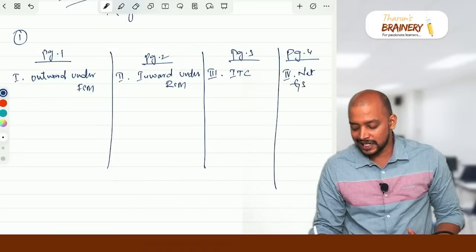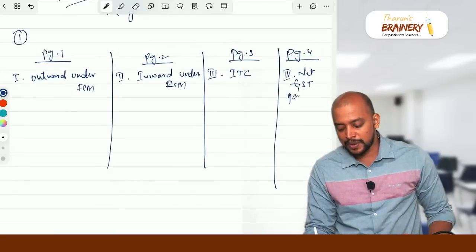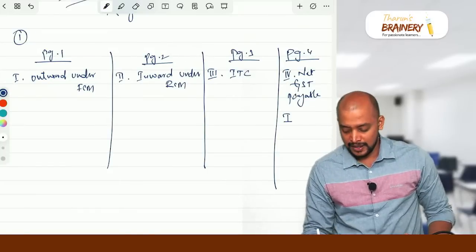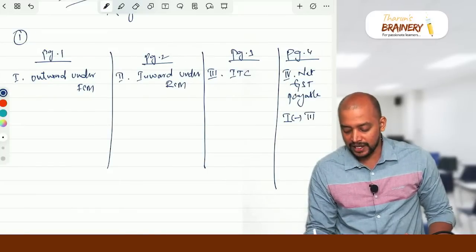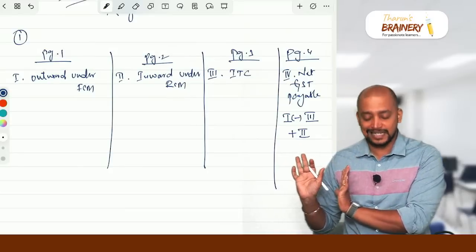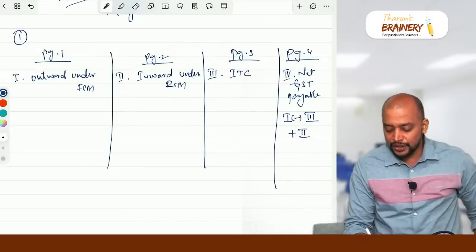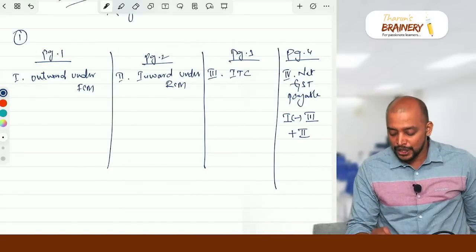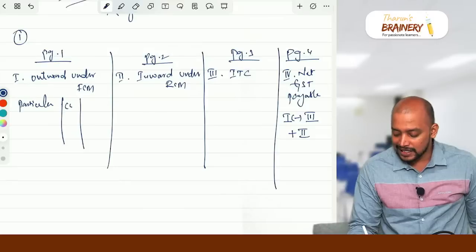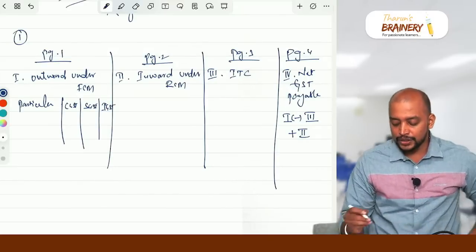So what is that net GST payable? Net GST payable is simple. Statement 1 minus statement 3 plus statement 2 will be taken as the net GST payable. In page 1, when you are taking outward under FCM, you divide it like particulars, then CGST, SGST, IGST, and you write parallelly.